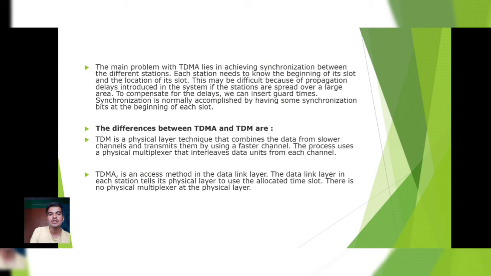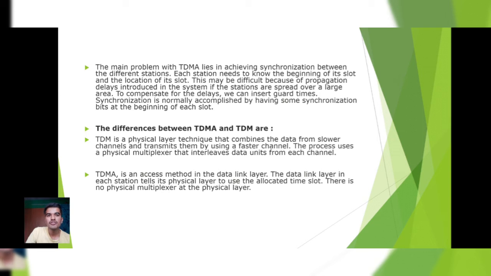Now let's see the problem of the TDMA. The main problem with TDMA lies in achieving synchronization between the different stations. Each station needs to know the beginning of its slot and the location of its slot. This may be difficult because of propagation delays introduced in the system. If the stations are spread over a large area, to compensate for the delay, we can insert guard times. Synchronization is normally accomplished by having some synchronization bits at the beginning of each slot.